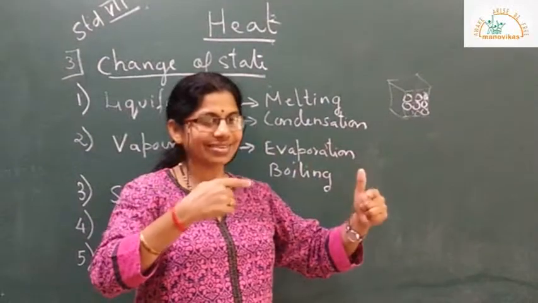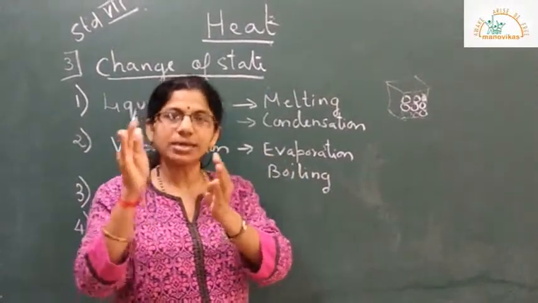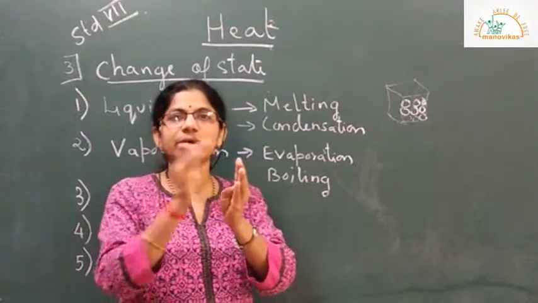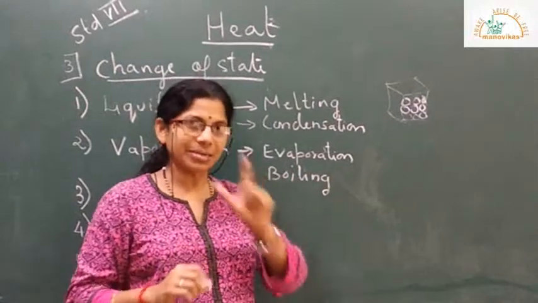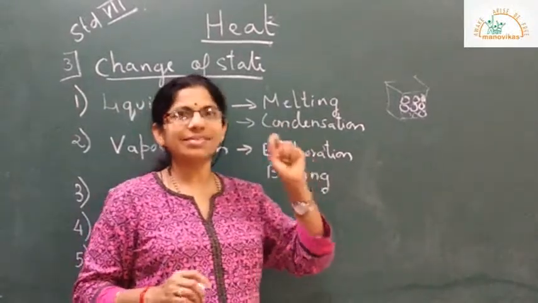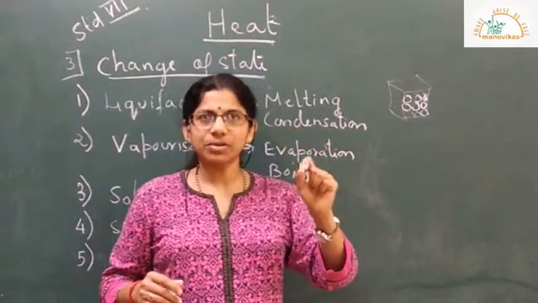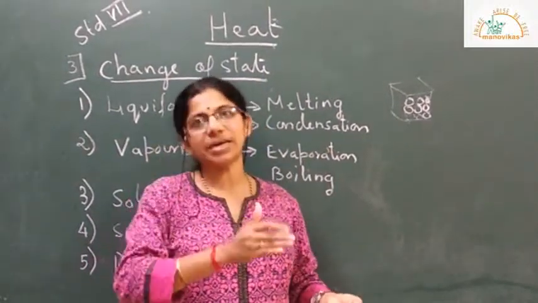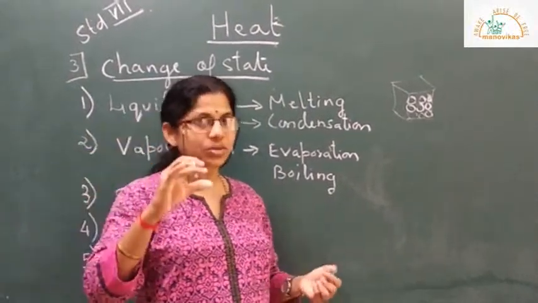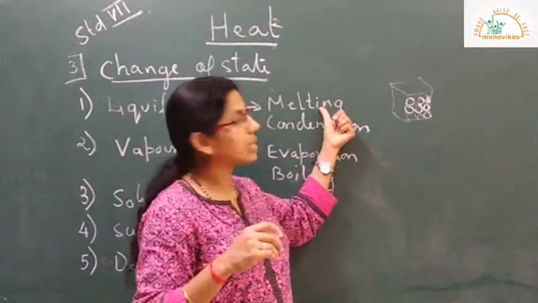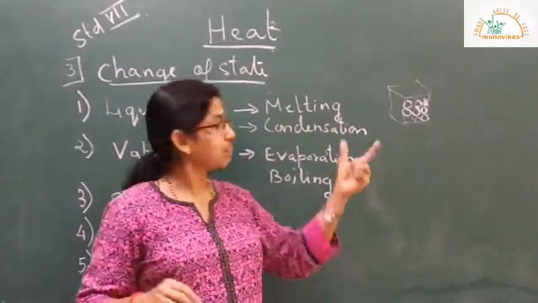When there is a change in state, the temperature will not change. Till the entire process of melting happens, the temperature remains the same. Every solid has a fixed temperature at which it starts melting, and different substances have different temperatures. The temperature at which a solid melts is called the melting point of the solid.